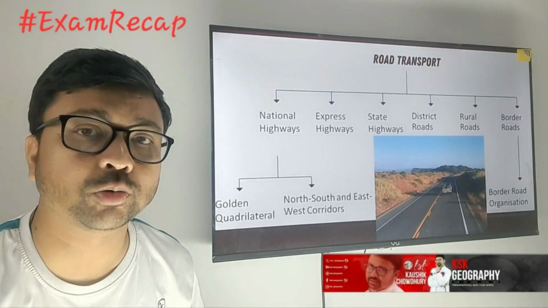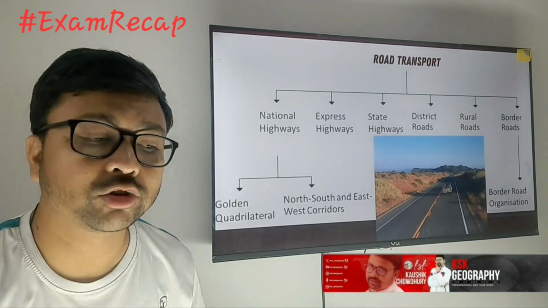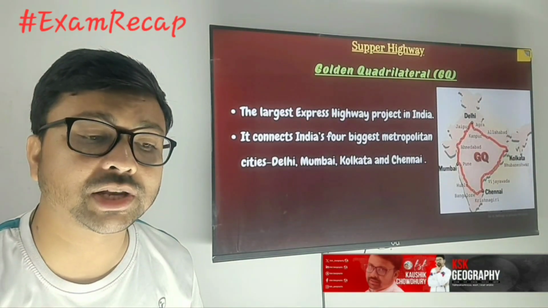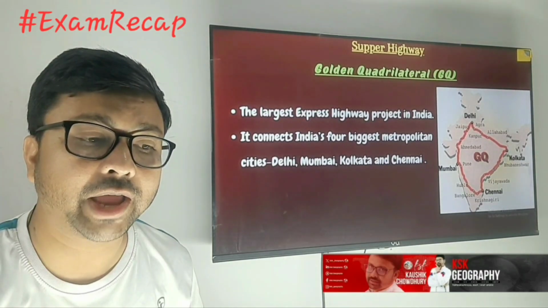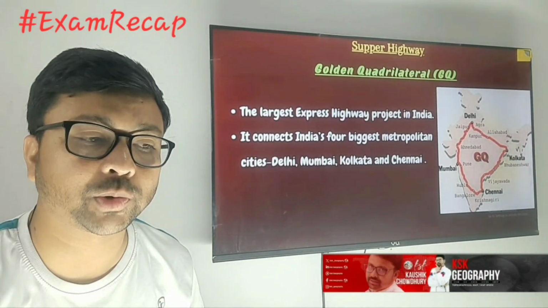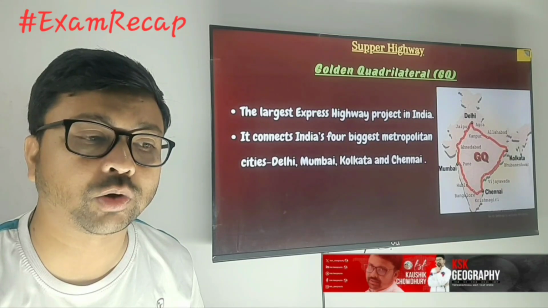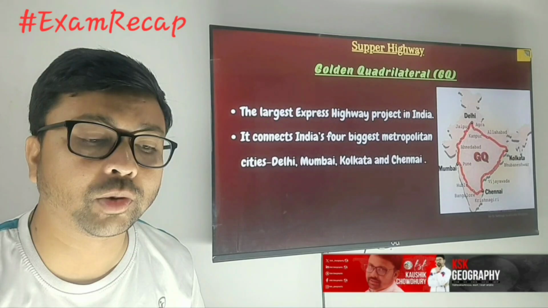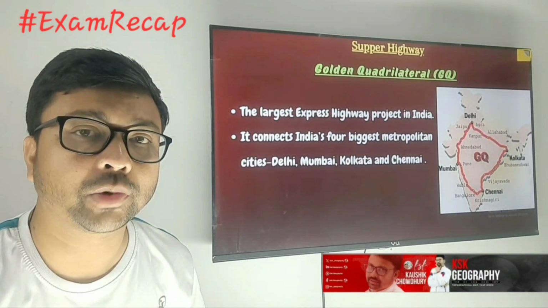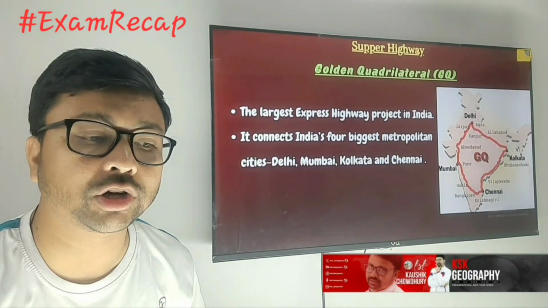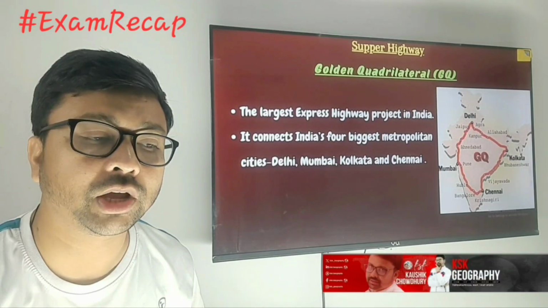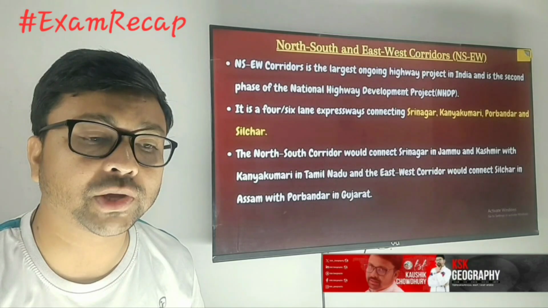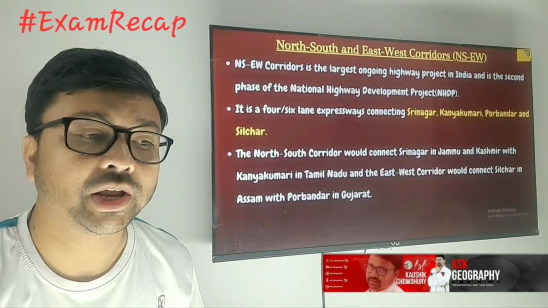Here basically what they will do, they will improve the national highways, and they will be 6-lane roads. With the 6-lane roads, those places will be connected, and in that way the first mode of transportation will be there. So the first is the Golden Quadrilateral, which is called the super national highways. Here Delhi, Kolkata, Mumbai and Chennai, the 4 different metropolitan cities at 4 different corners of India, will be connected by the Golden Quadrilateral. Those are basically 6-lane roads, and the first mode of transportation will be possible.